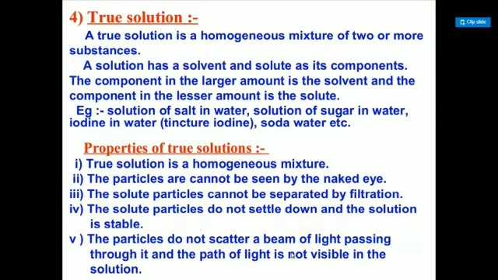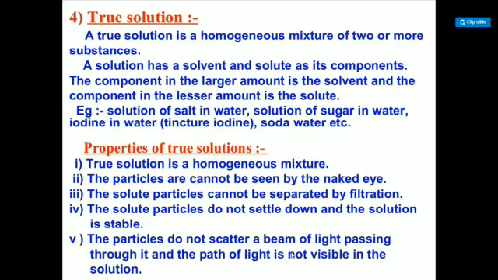Now, true solution. True solution means a homogeneous mixture of two or more substances. It has two parts, solvent and solute. The larger amount of the component is called solvent, and the lesser amount of the component is called solute. Students, suppose you have one bucket of water and a few spoons or a cup of sugar, and if you mix it, a true solution is formed.